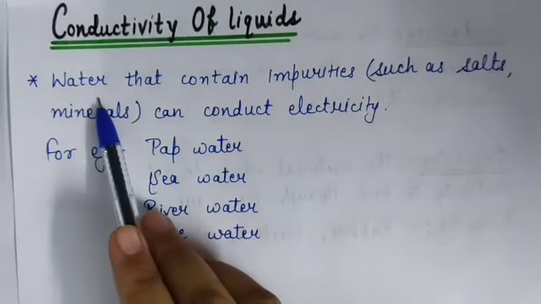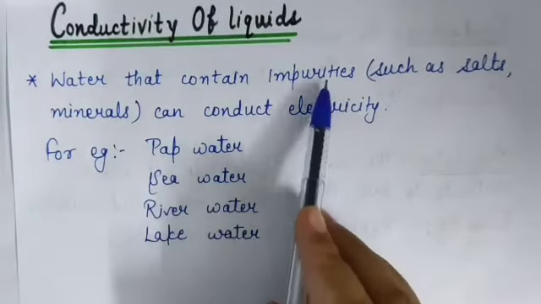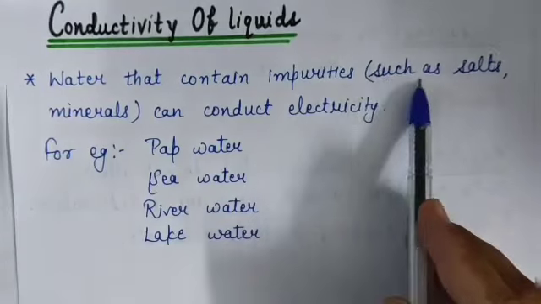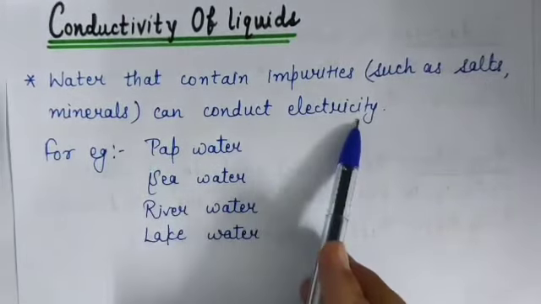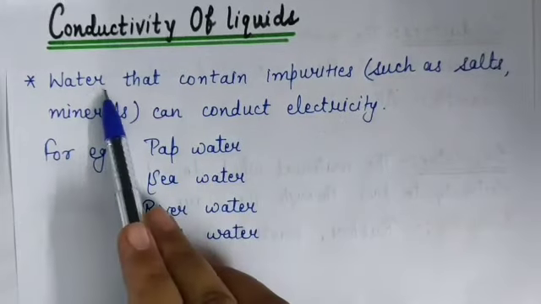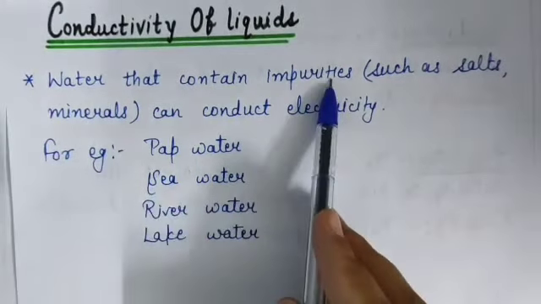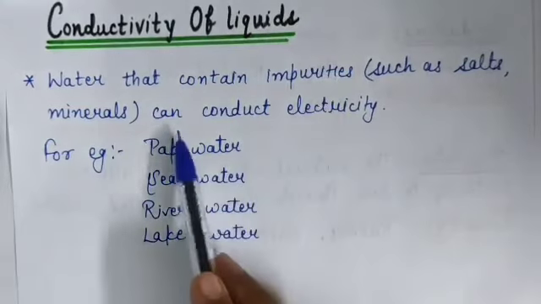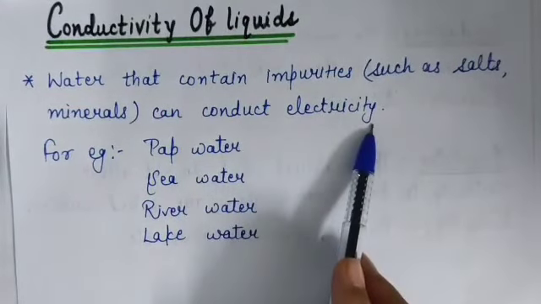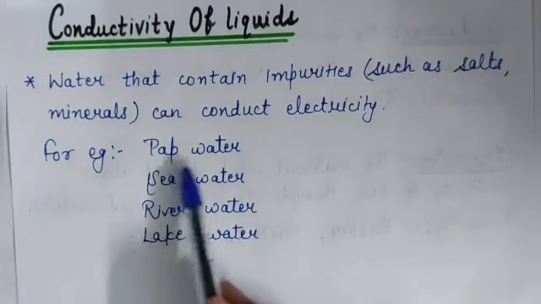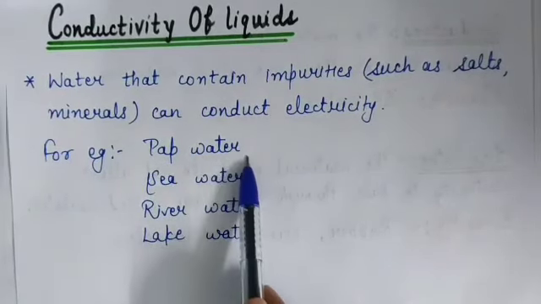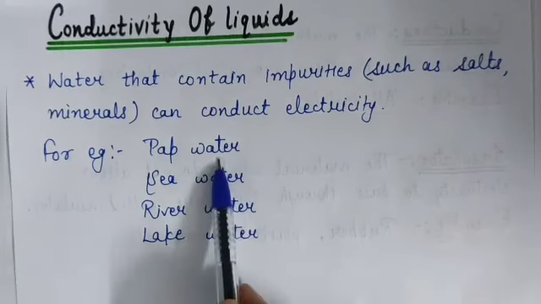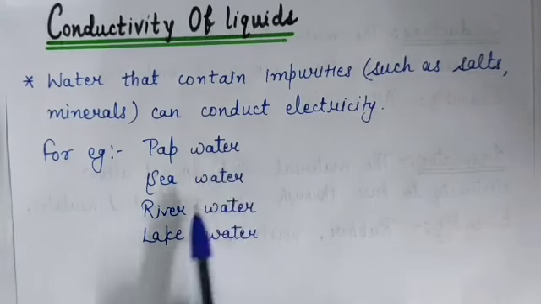So students, water that contains impurities such as salts and minerals can conduct electricity. Means if the water contains impurities, then that water can conduct electricity. For example, tap water. Tap water contains many impurities. It means tap water can conduct electricity.